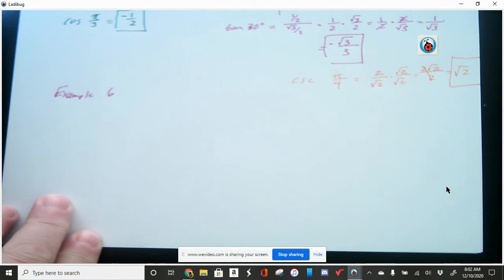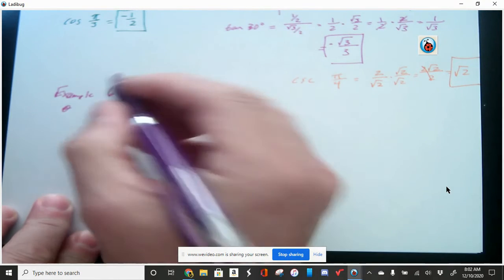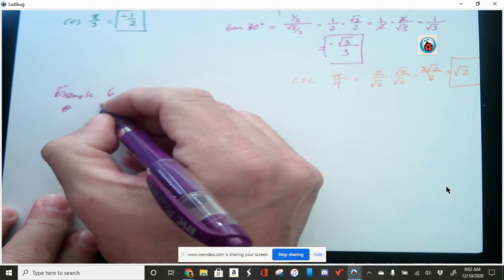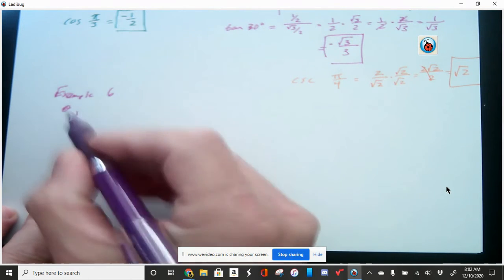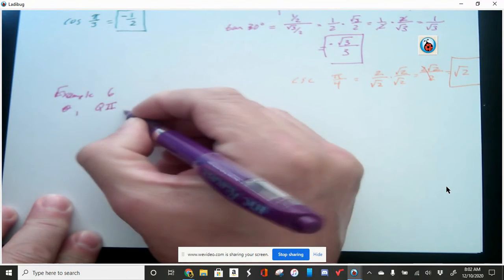In example number 6, it says let theta be an angle in quadrant 2. So theta, and you're going to see this written like this quite often. All right, theta is your angle. It's in quadrant 2, but you might see it written like this.